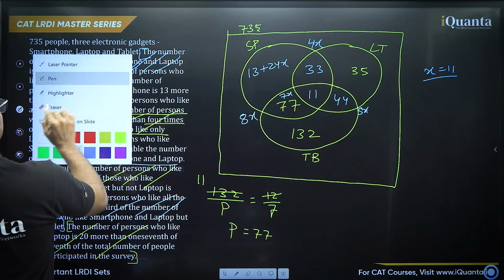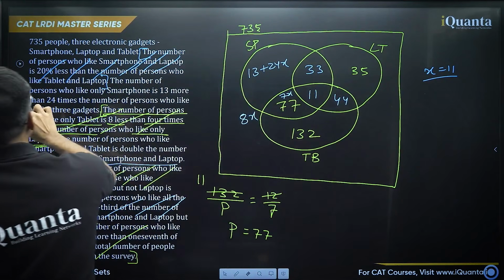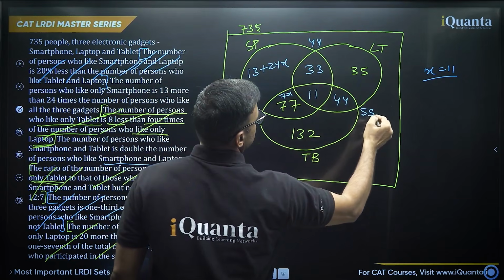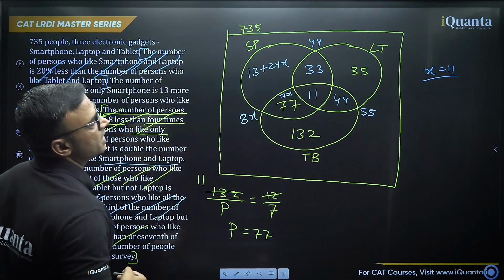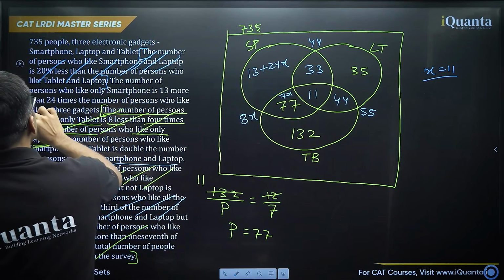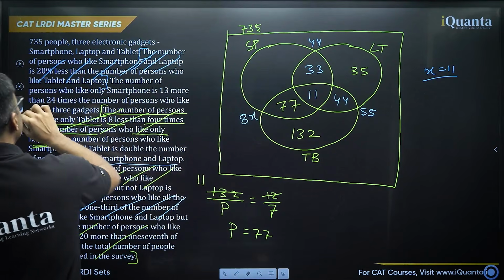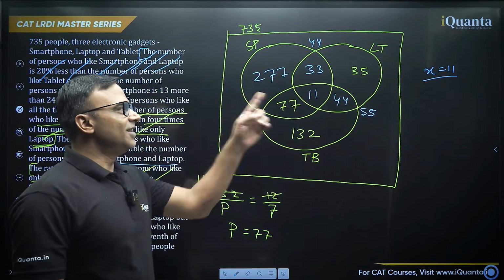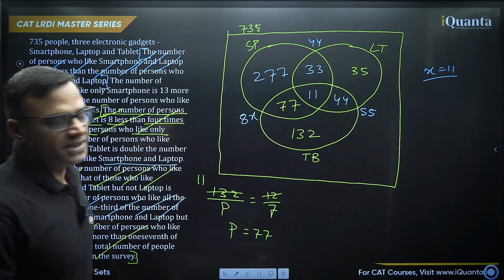Okay. The other values as well. 4x, 5x. So we have 44, 55, right? And this 24 into 11 is 264 plus 13, 277. So we have got all the values. You see, we have got all the values now. You can also find the total value of each of these sets.